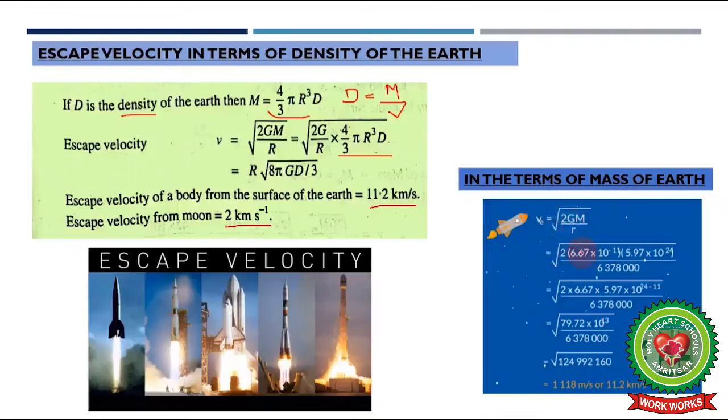Put the value of G, the universal gravitational constant, and the mass of the Earth, approximately 5.97 into 10 to the power 24 kilogram, divided by R, the radius of the Earth. After solving it out, we'll get the value 11180 meter per second, or after rounding it off, it will become 11.2 kilometer per second.